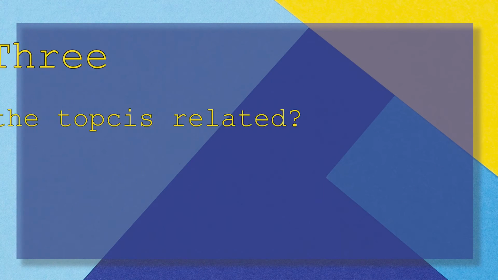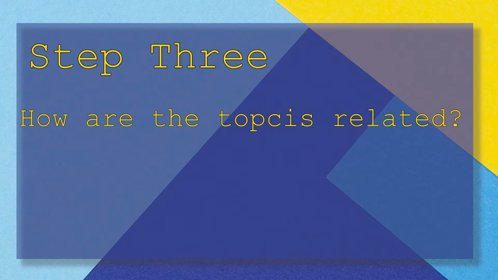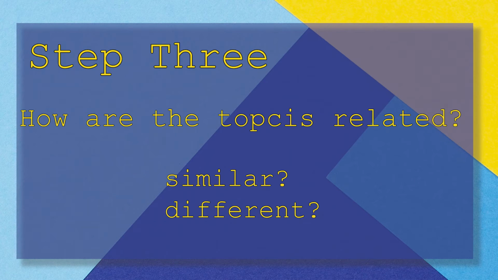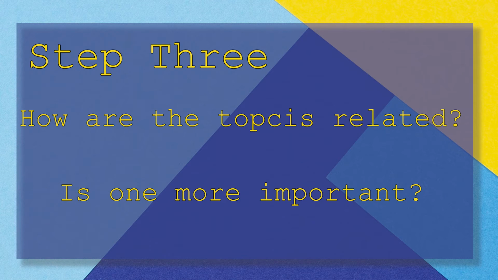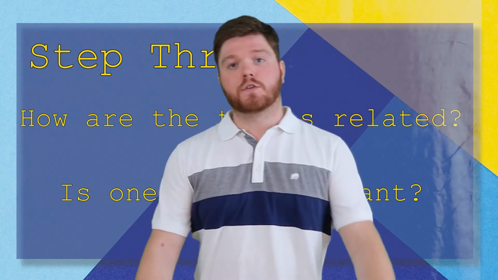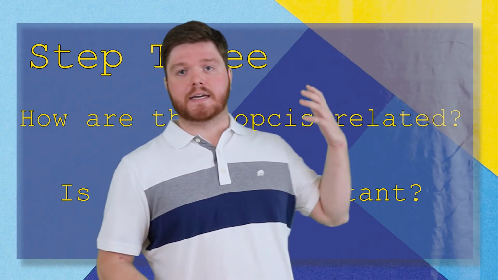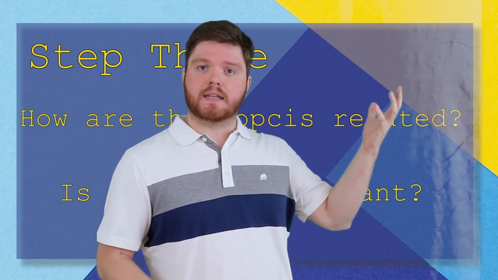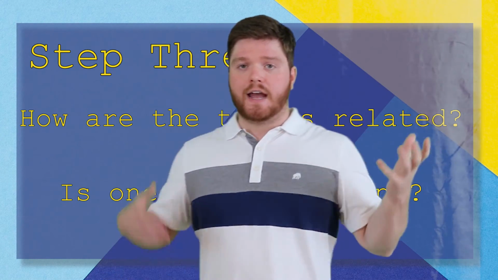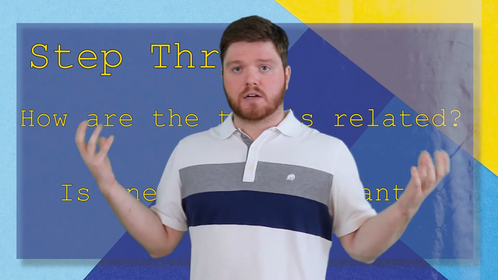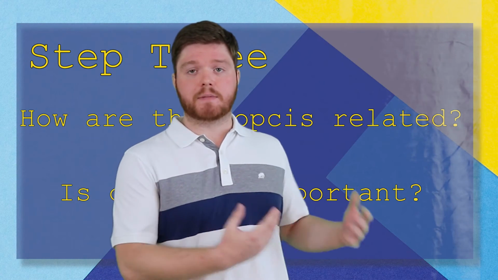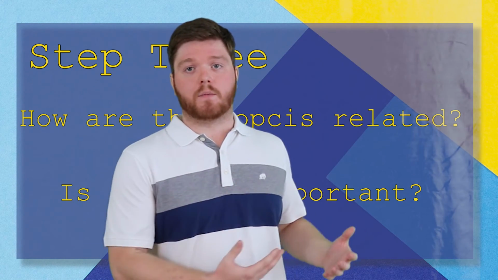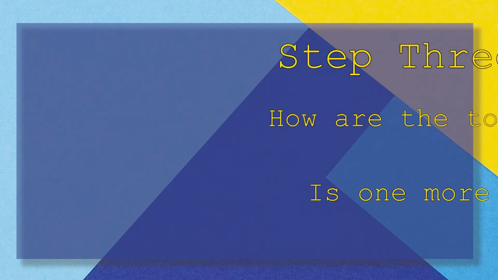Now you need to ask yourself, how are these two topics related? Are they similar? Are they different? Will one lead to the other? Is one more important to you than the next? So for my 2 topics, I'm thinking that losing weight is something that takes a lot of determination, and getting to the top of my class is also something that takes a lot of determination. So since they share that similarity, I'm going to use that when I write my transition sentence.